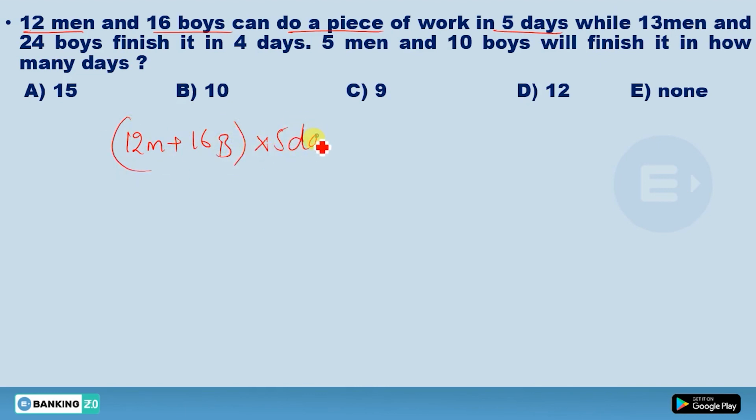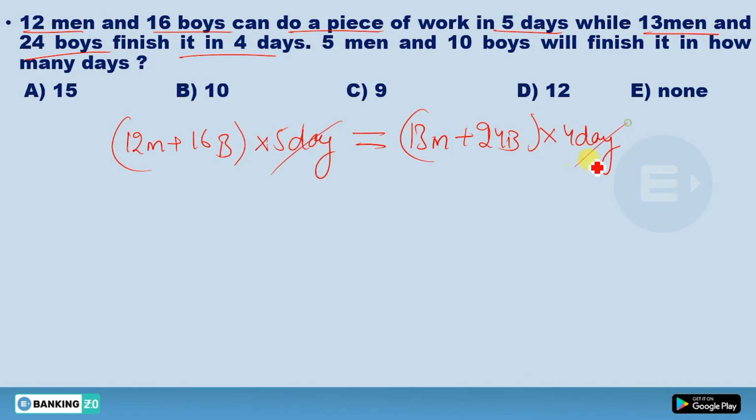These 5 days. So this work will be equal to 13 men and 24 boys finishing it in 4 days. So just do one thing: 13 men plus 24 boys in 4 days. So this should be equal. Now day will be cancelled out. Now multiply here. So you will get 60 men plus 80 boys. Here you will get 52 men plus 96 boys.